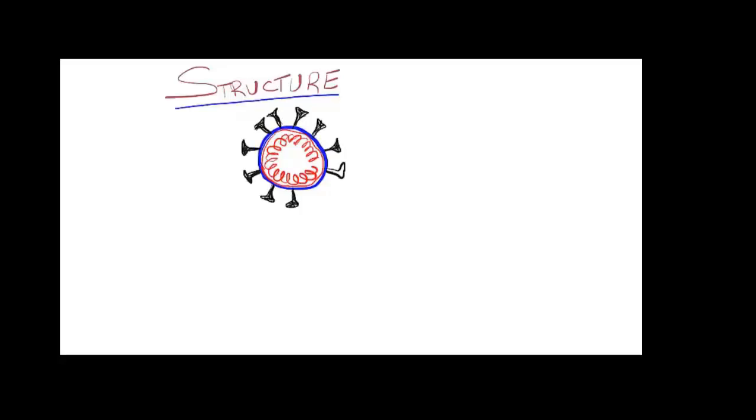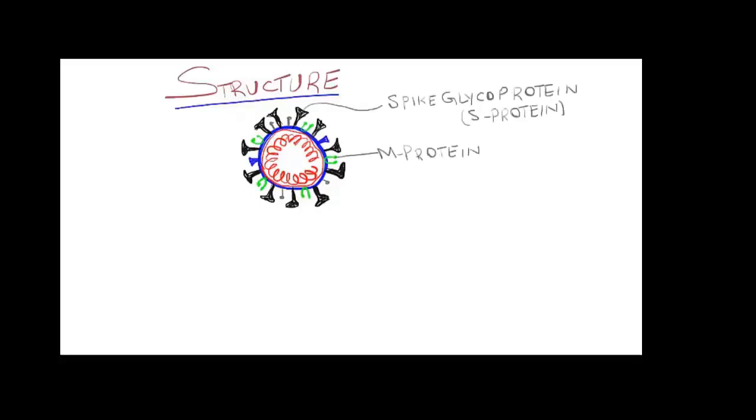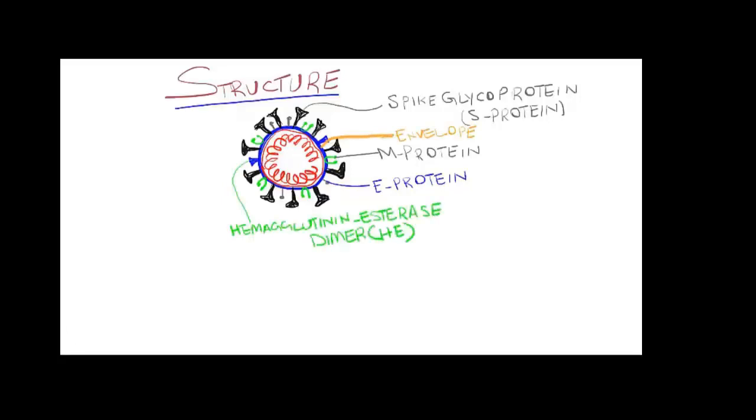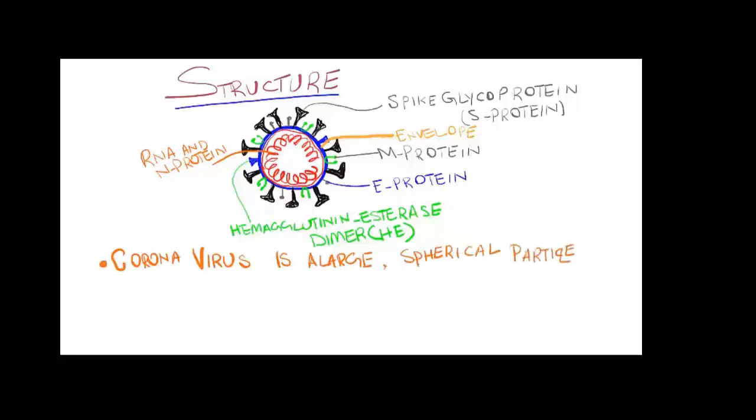We will see the structure of the novel coronavirus which causes COVID-19 disease. Coronavirus is actually a single-stranded RNA particle. It is composed of an envelope, and on the envelope there are multiple structures which are anchored. These are labeled as the spike protein, also called spike glycoprotein or S protein, M protein, E protein and hemagglutinin esterase dimers, and inside the envelope there are RNA and N protein. Coronavirus is a large spherical particle with surface projections.